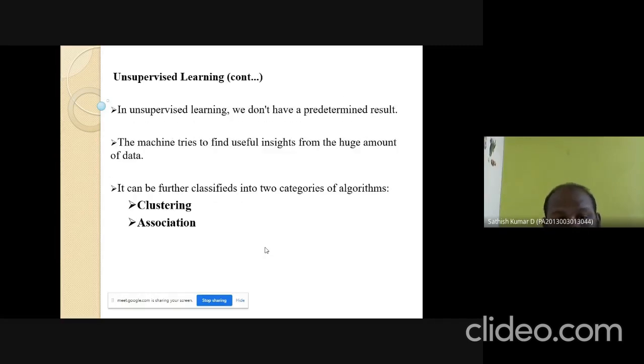Already I told you that supervised learning means learning under the control of a teacher. Unsupervised learning means without a teacher, the students studying in their own way. That is called unsupervised learning. Here there are two kinds of algorithms: the clustering algorithm, and the association algorithm.